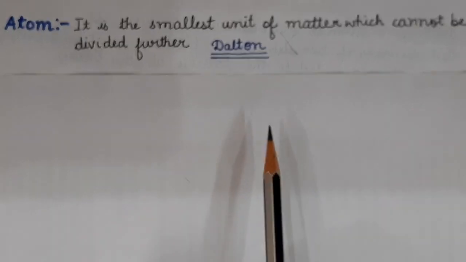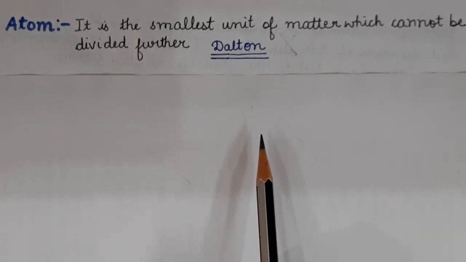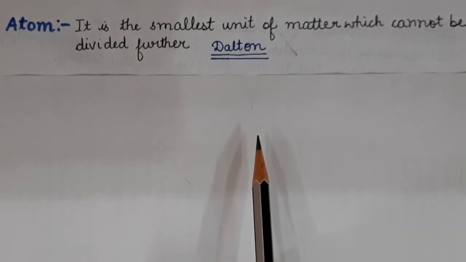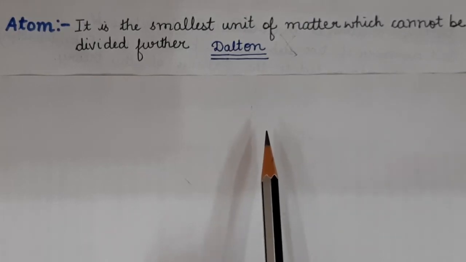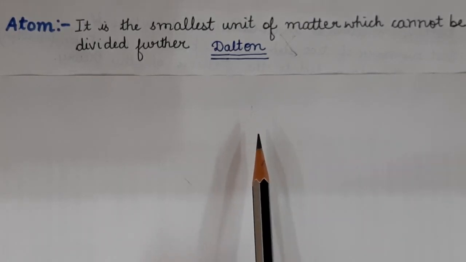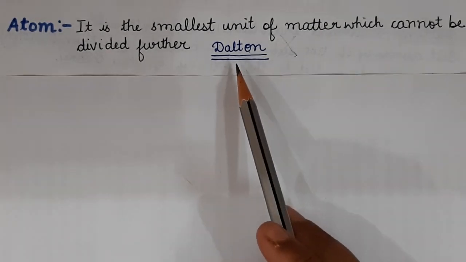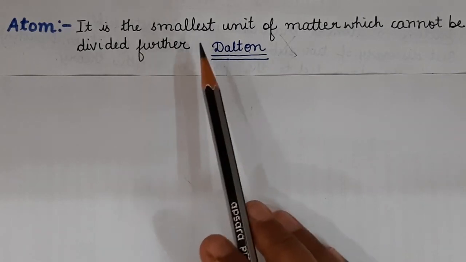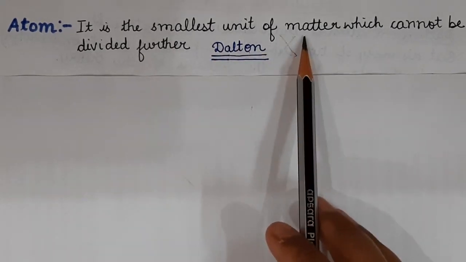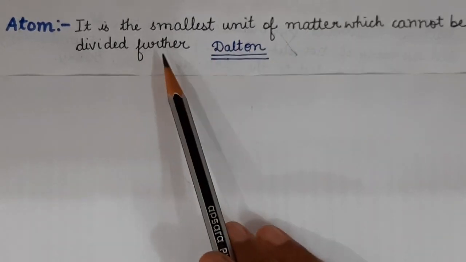Students, in the previous chapter, we studied what is an atom, what is a molecule, what is an ion, what is a cation, what is an anion, what is Dalton's atomic theory. According to Dalton, an atom is the smallest unit of matter which cannot be divided further.